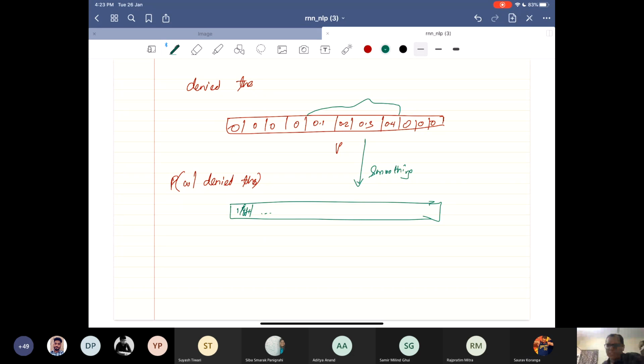Any other questions? Is smoothing really required in this case?